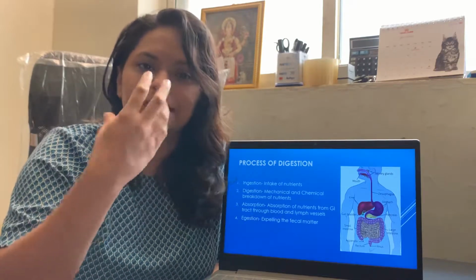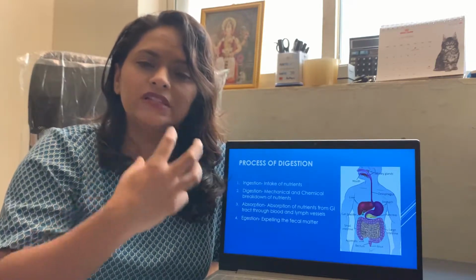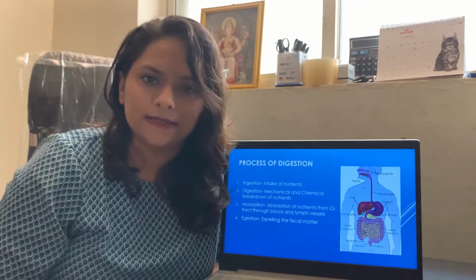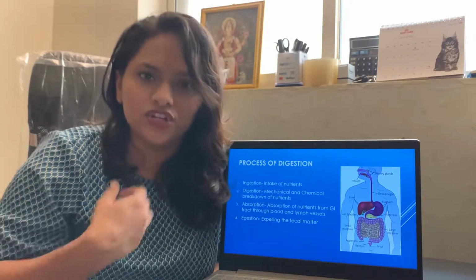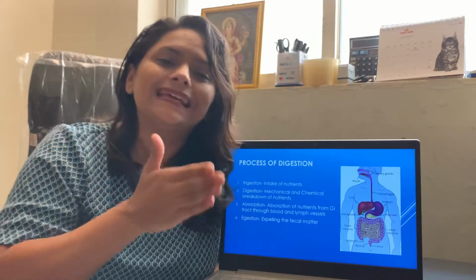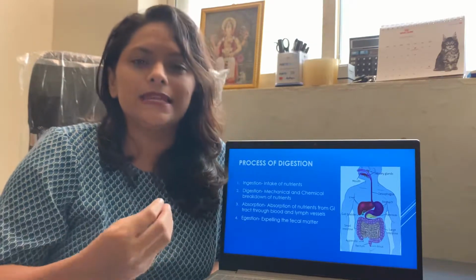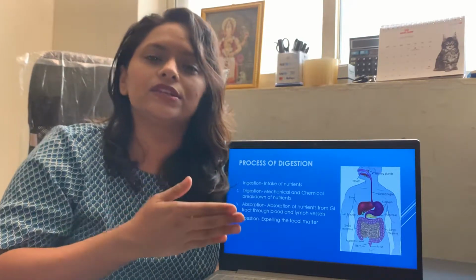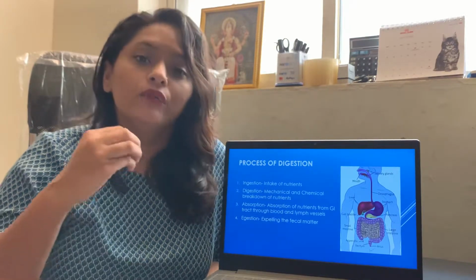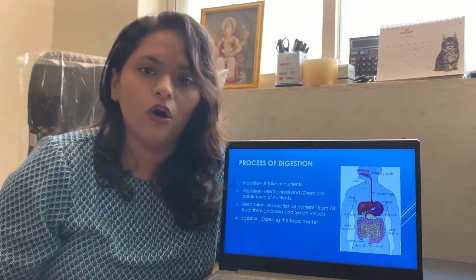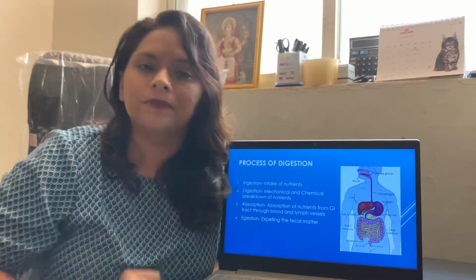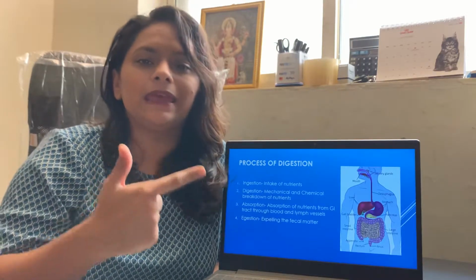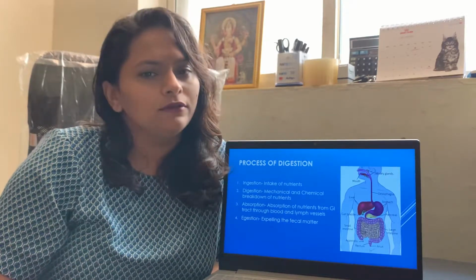Now as soon as we eat, our teeth will start crushing the food and convert it into smaller particles. So in the process of digestion, first there is a mechanical breakdown of food particles and this takes place with the help of our teeth. Along with that, there are various digestive enzymes that are synthesized which bring about the conversion of complex substances into simpler ones. So in the process of digestion, there is mechanical as well as chemical breakdown of food particles.